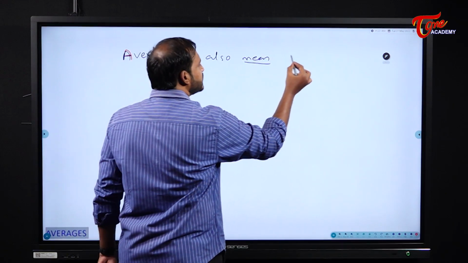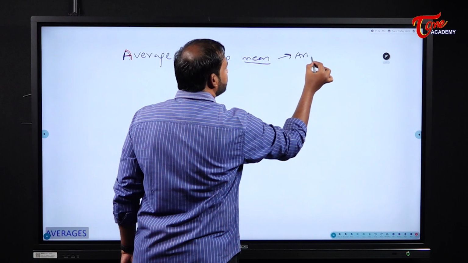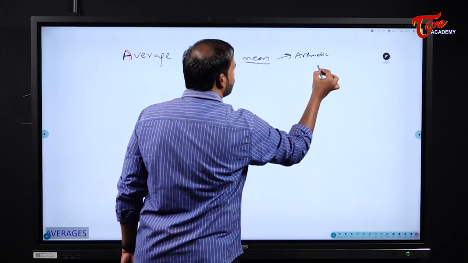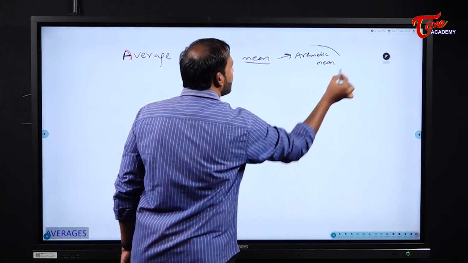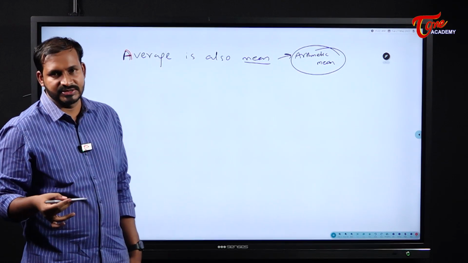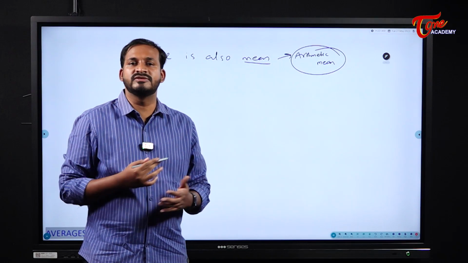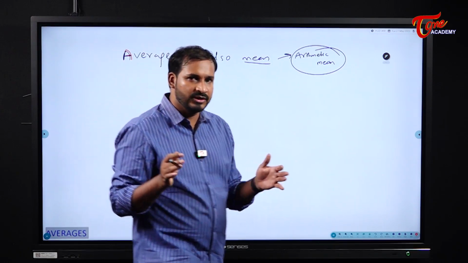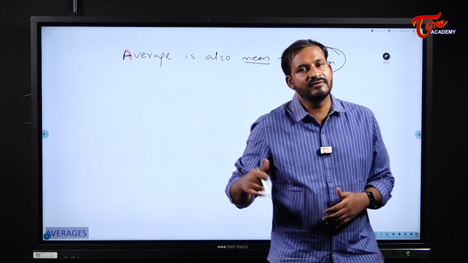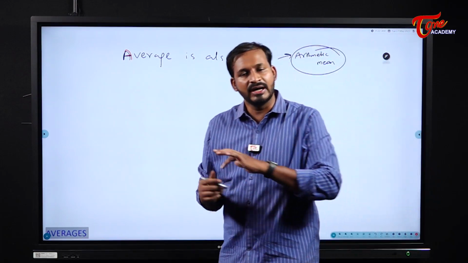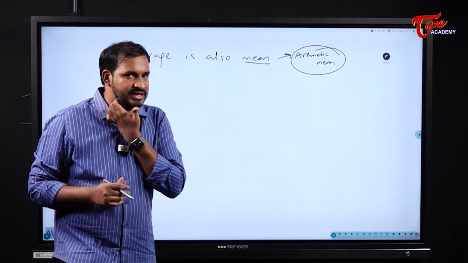In other terms, we can also call this arithmetic mean. In some terminologies, we can call it arithmetic mean. But what happens here is, based on the concepts, this wording or the terminology will change, students. If you are dealing with the pure maths area, there we can see the concept called arithmetic, but in general we will call it average.